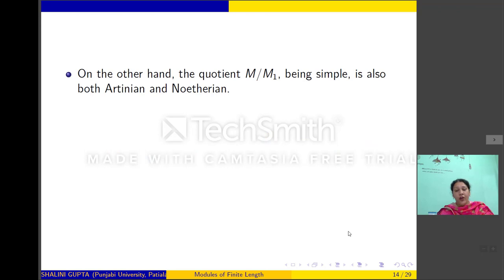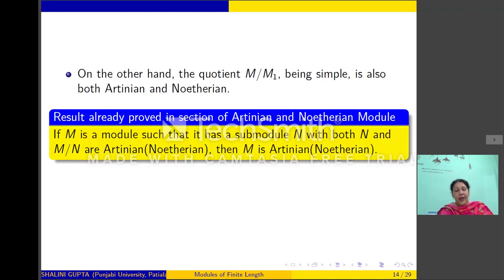Also, M mod M1 is simple, so it is also both Artinian and Noetherian. Now we know that if M is a module with submodule N such that N and M mod N are Artinian or Noetherian, then M is Artinian or Noetherian.